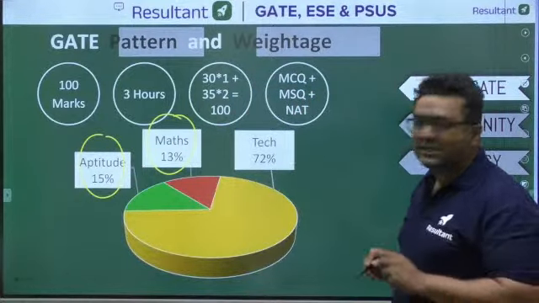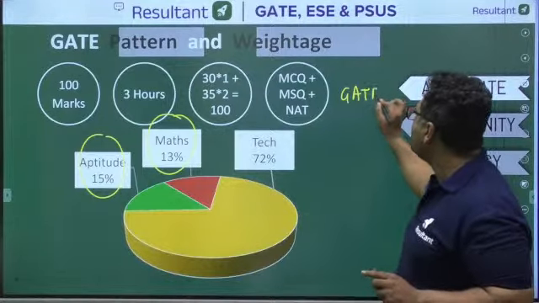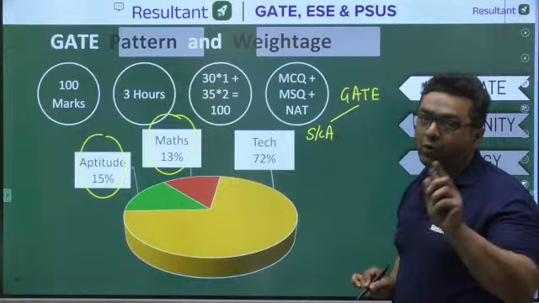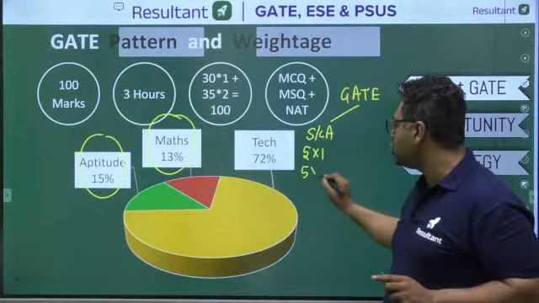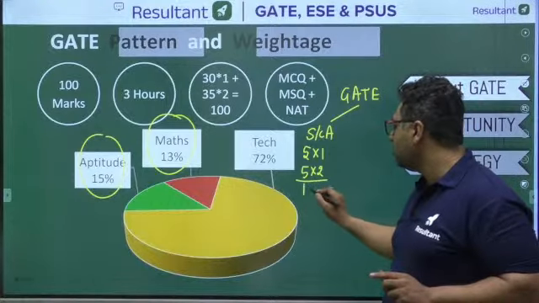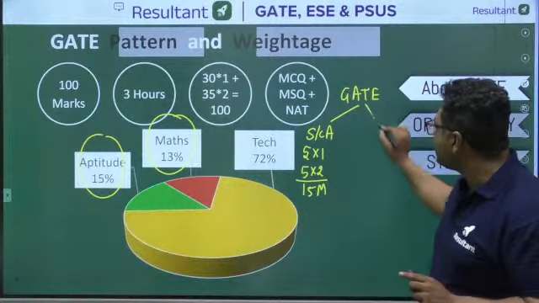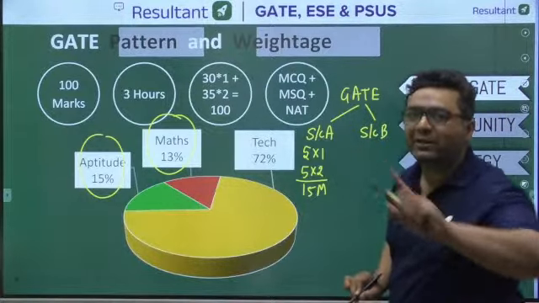So guys, when you see this paper, GATE paper is having 2 sections. One is section A, which is having only aptitude, where 5 questions of 1 mark and 5 questions of 2 marks are there. It includes a total of 15 marks. And the rest 85 marks are going to be in section B, which includes your technical and engineering mathematics part.